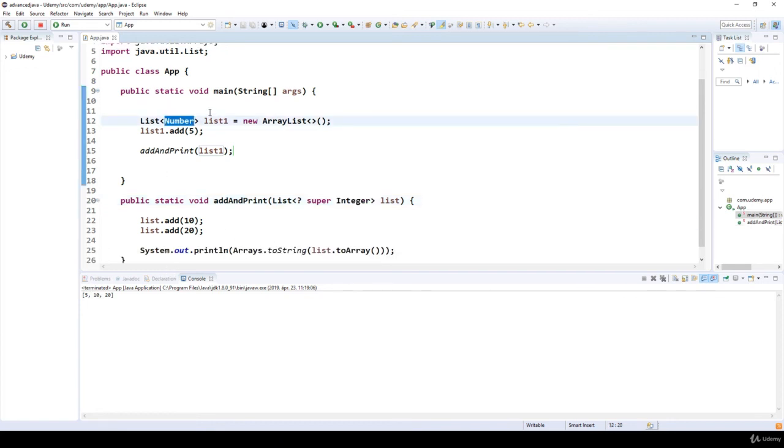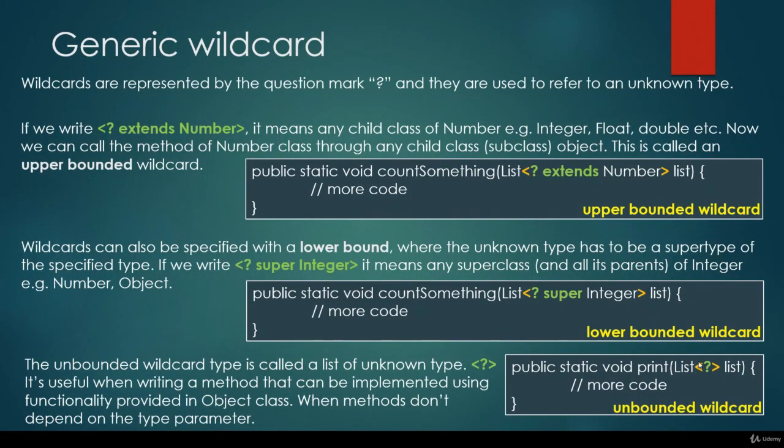But we can do the same with integers. So Integer, and we add, for example, 1. We save and run it. As you can see, it is working fine because this list can be a type of Integer or can be a type of Number, or even it can be a type of Object. So if we use something like this, it is going to work fine because Object is a superclass of Integer. So this is called lower bounded wildcards, and it can prove to be very useful. So this is how we can use upper bounded wildcards and lower bounded wildcards.